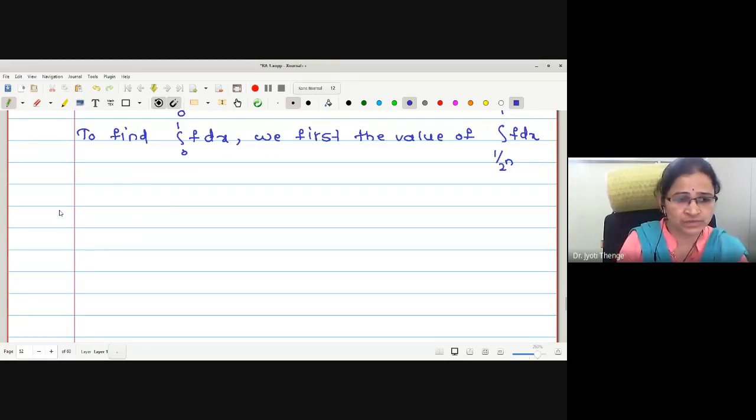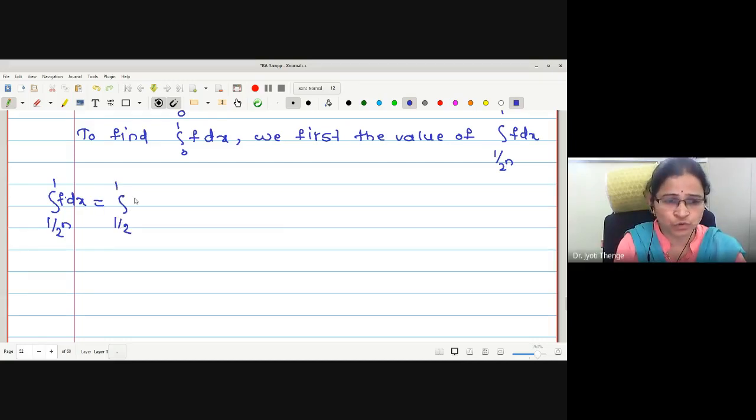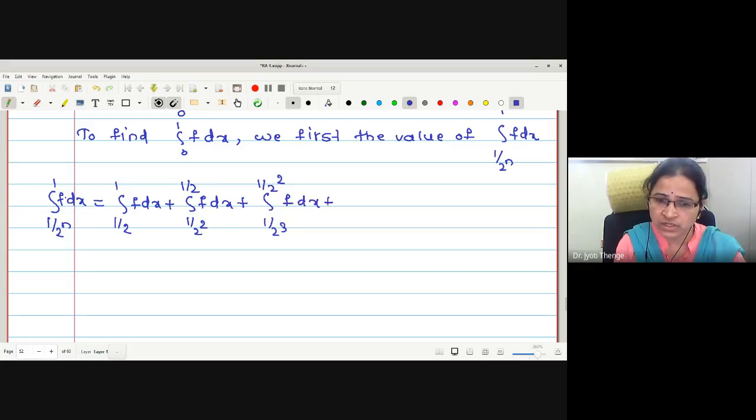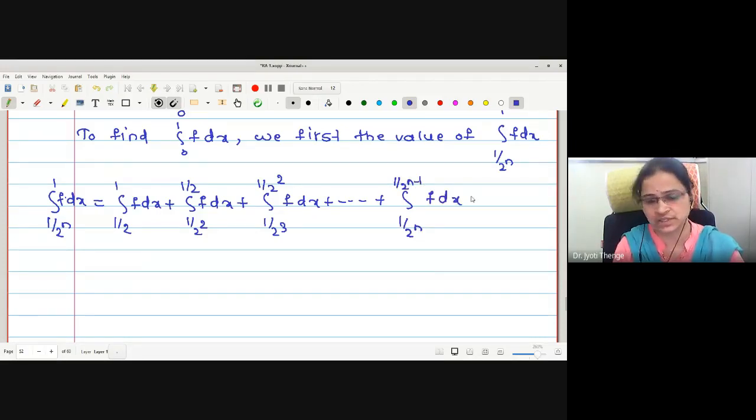In order to find the value of this integral, we will divide the integral into subparts. How? Let me show you. Integration from 1 upon 2 raised to n to 1 f dx is equal to, first I will write, half to 1 f dx plus 1 by 2 square to half f dx plus 1 by 2 cube to 1 by 2 square f dx and so on, up to integration 1 by 2 raised to n to 1 by 2 raised to n minus 1 of f dx.